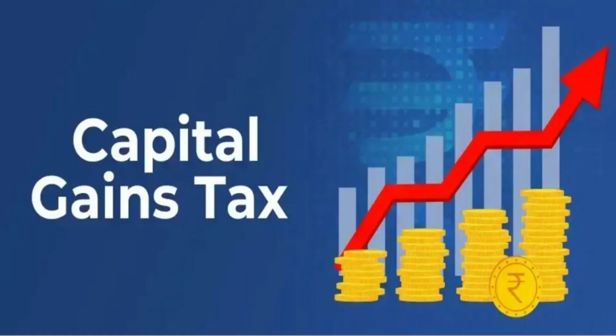So what are capital gains? Capital gains arise when there is a gain on the sale of any capital asset. That is called capital gains. We will also discuss how to avoid capital gains tax. So please watch my video thoroughly till the end, so we will be able to understand what capital gain tax is and what the exemptions are under different sections of the Income Tax Act.